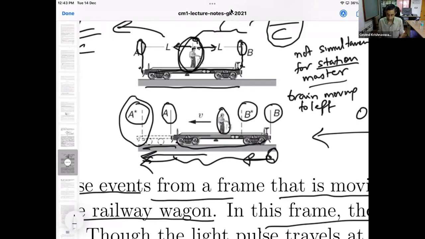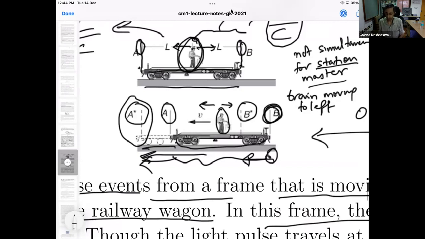Now, the light is traveling this way to reach the right end, and light is traveling this way to reach the left end. According to the station master, the right end of the wagon has advanced, reducing the distance that the light has to travel to reach it. Therefore, according to the station master, light takes a shorter duration to reach the right end of the wagon, which has reached this location.